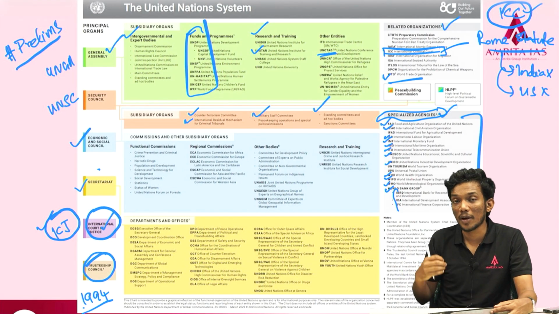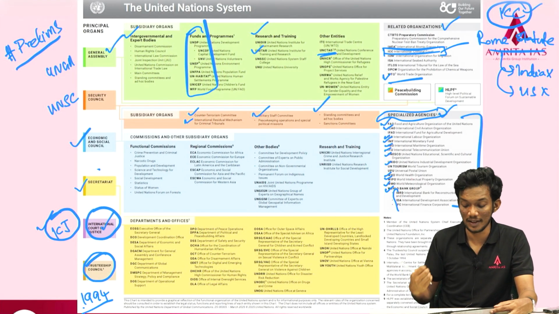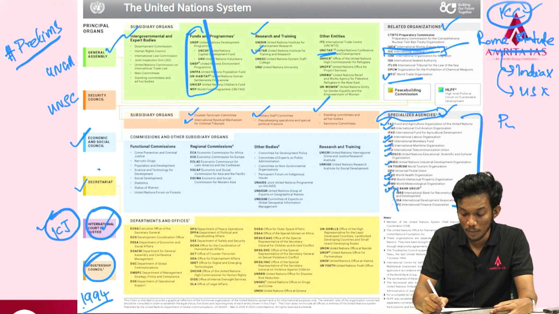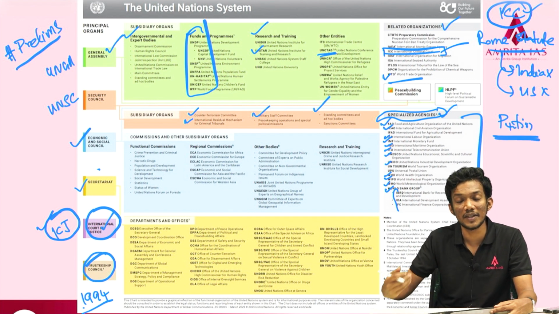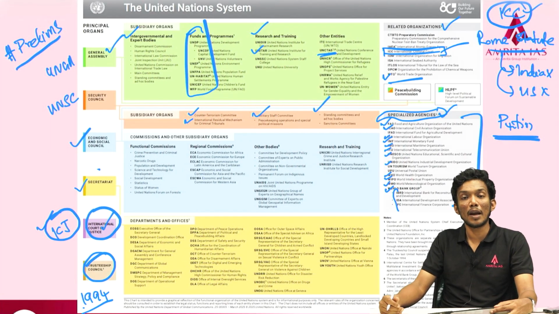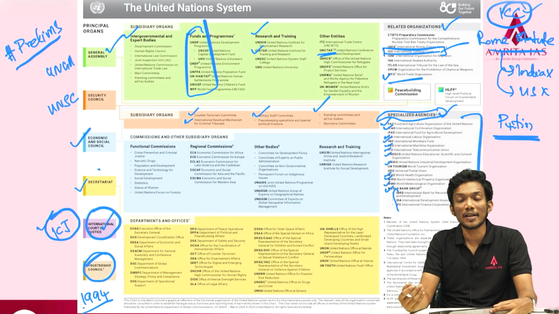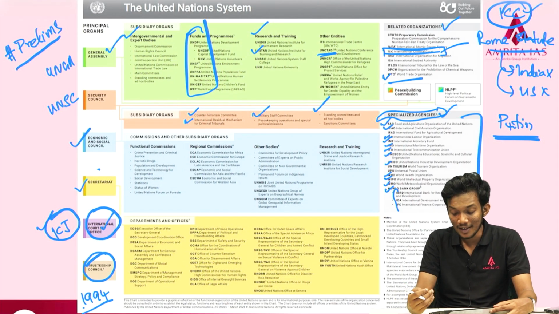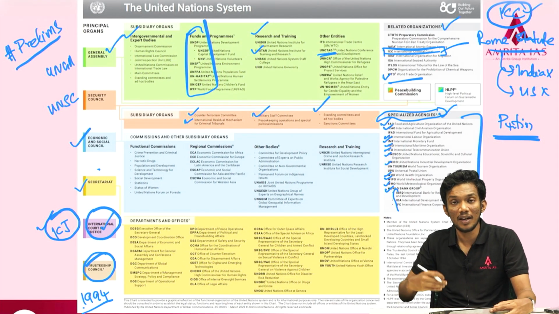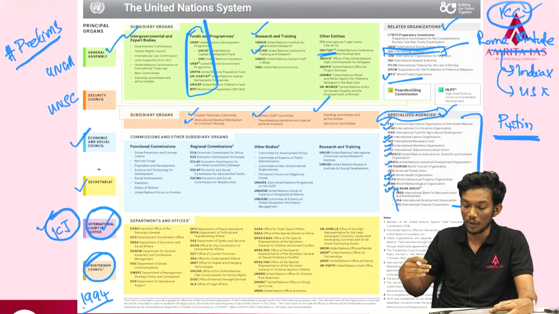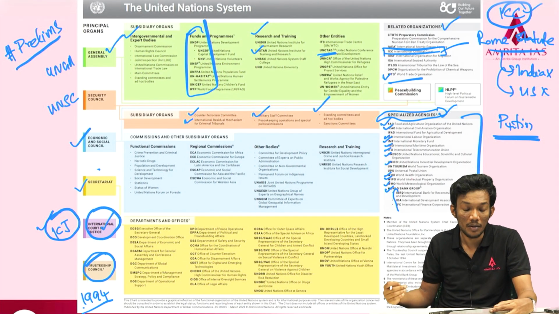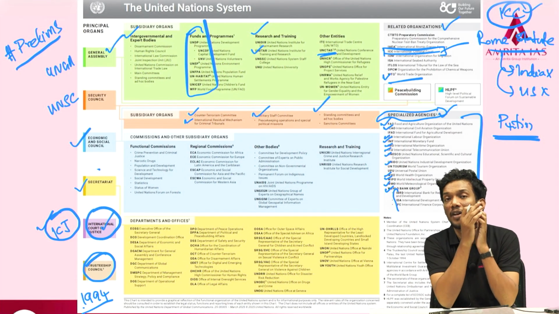But the problem is that many of the countries are not part of the ICC. So for example, you can see Vladimir Putin is a person who has been sanctioned by the ICC. So the member countries of the ICC will not allow Putin to land on their soil. For example, when Putin was to attend the BRICS summit in Brazil, he could not come to Brazil because Brazil, because of its membership with the ICC, was supposed to arrest him. So Putin did not come to the BRICS meeting in Brazil. So remember this. But anyway, have a brief understanding.